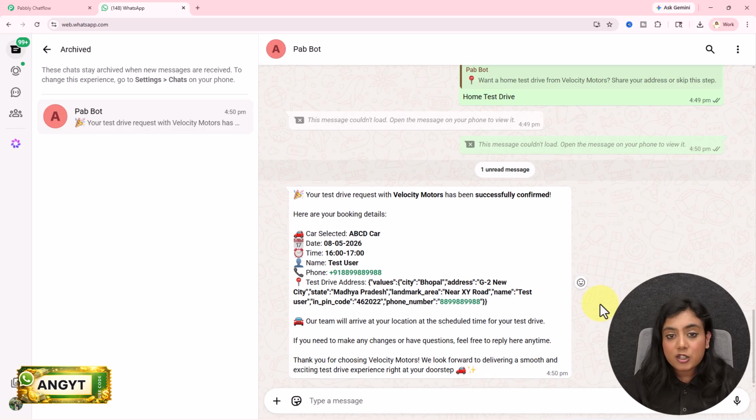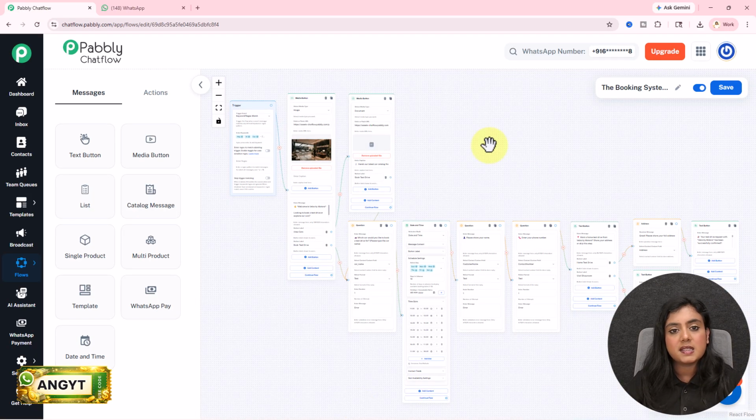Now let me show you how you can create this amazing WhatsApp chatbot as well for your car dealership without need of any coding and programming skills. I've been using this software in the name of Pabbly Chatflow, with the help of which I have created multiple WhatsApp chatbots as well as AI assistants. In this video, I will explain the entire setup that you can see on the screen one by one. I will show you how I've selected the details, added the details, and how I've created this amazing WhatsApp chatbot.